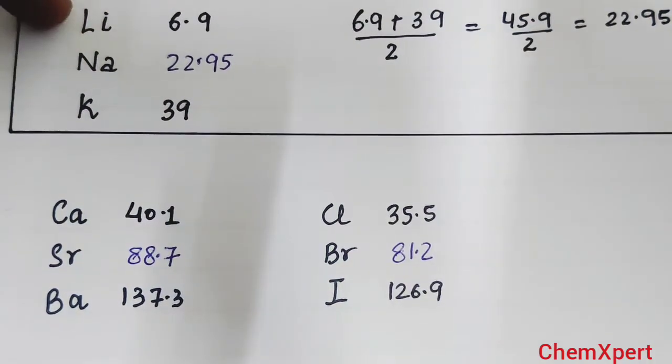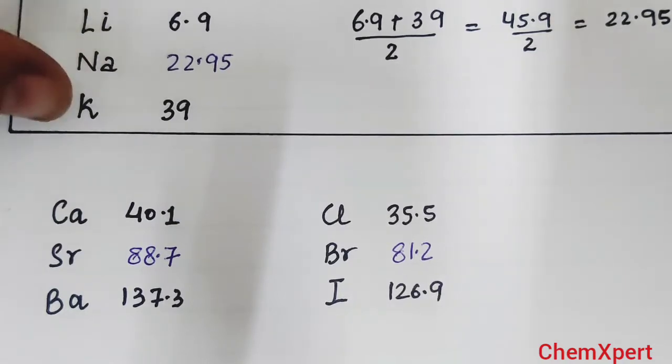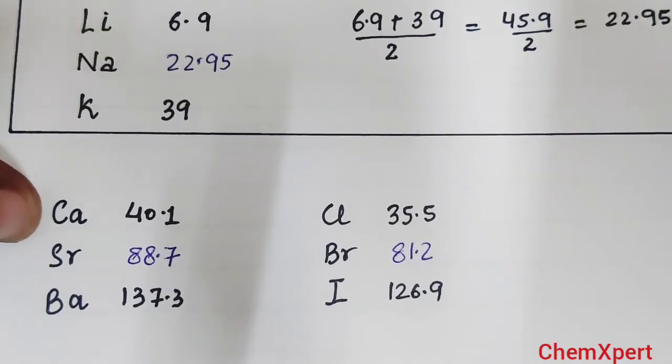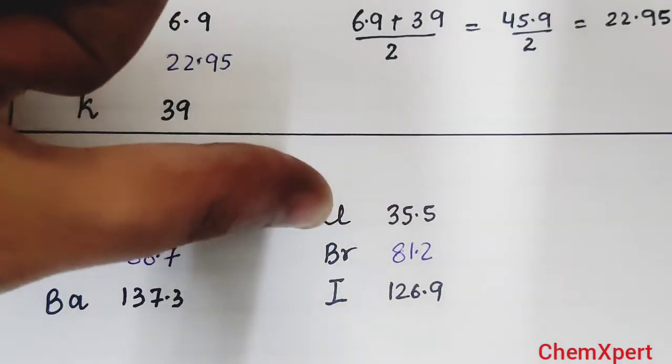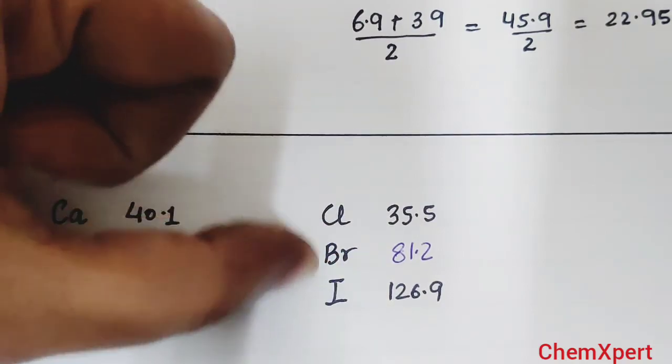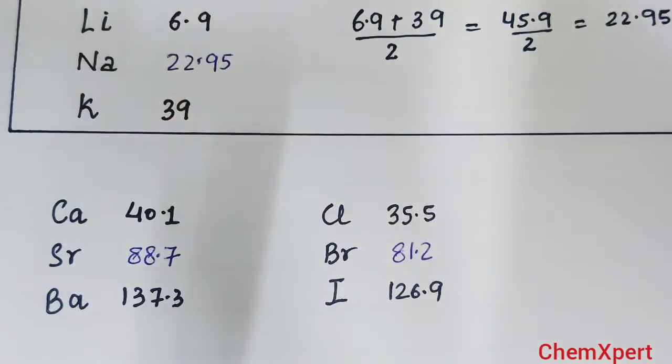And one more thing, the properties of the triad members are nearly the same, that is, lithium, sodium and potassium possess similar chemical properties. Similarly, calcium, strontium, barium, and similarly chlorine, bromine and iodine are similar in their chemical properties.